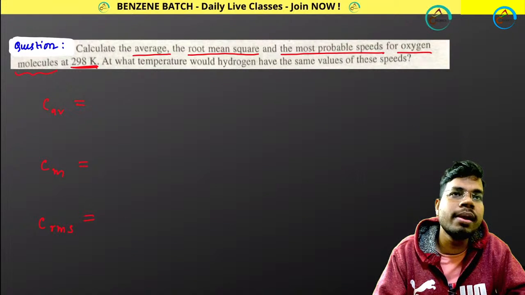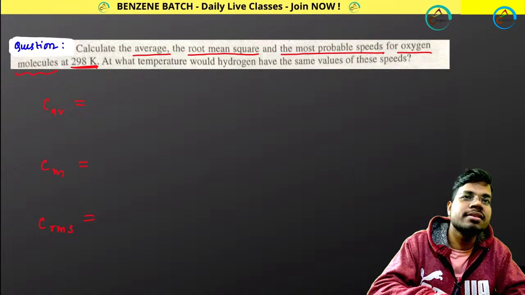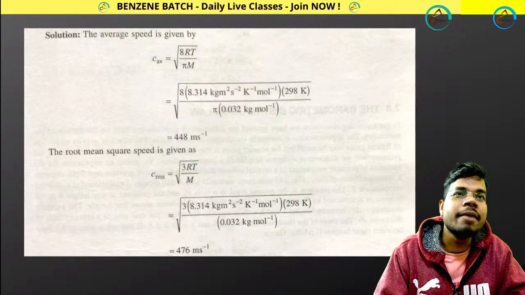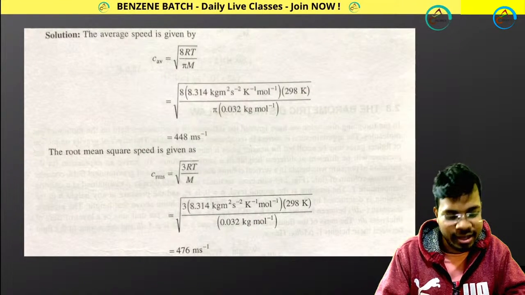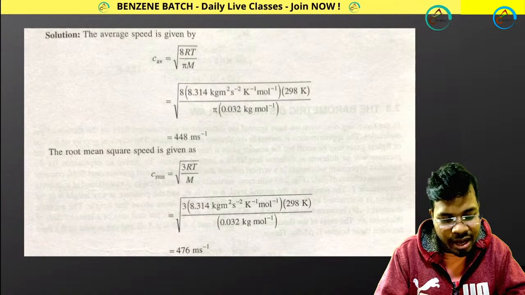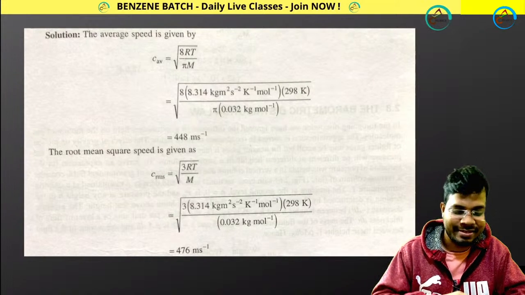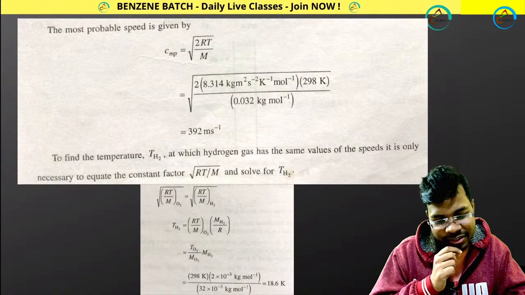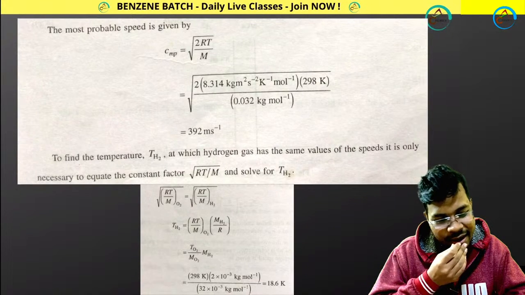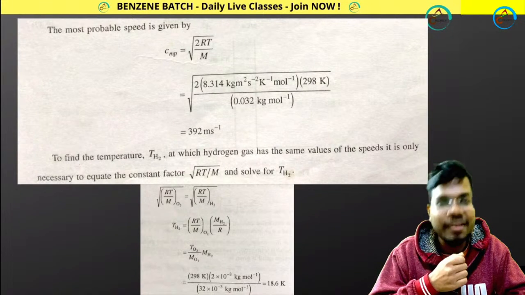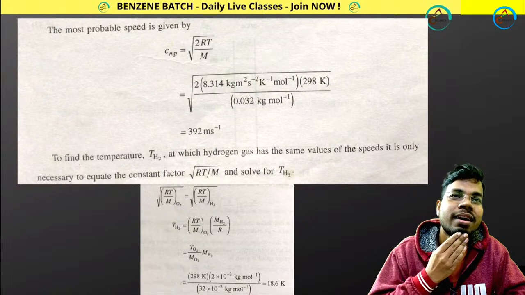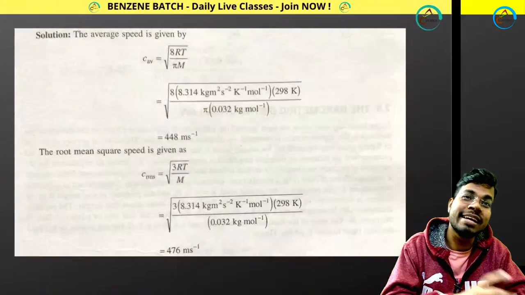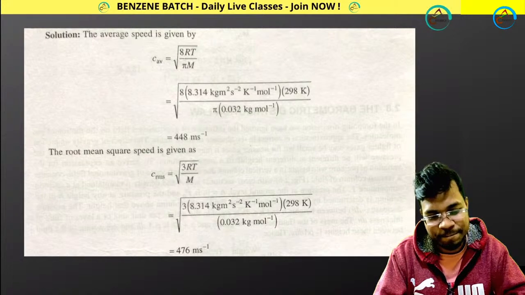Okay, most probable 393, C_rms 481. Average, you are wrong, Tobai. Root mean square is 476. And most probable will be 392. So all of these, whatever you have calculated, are wrong. Again you have made the same mistake.